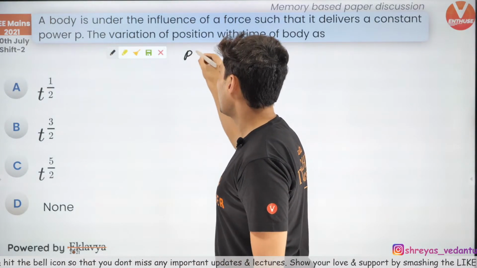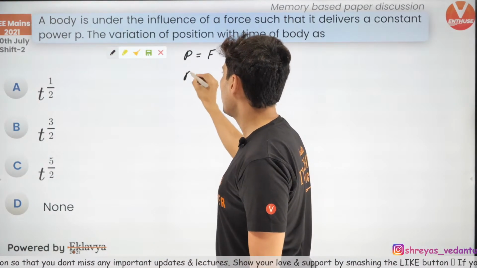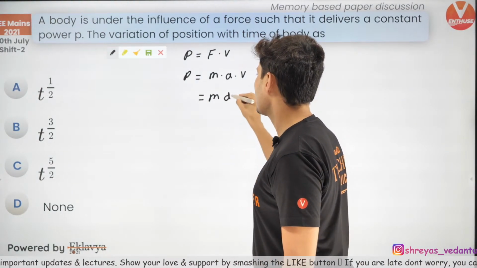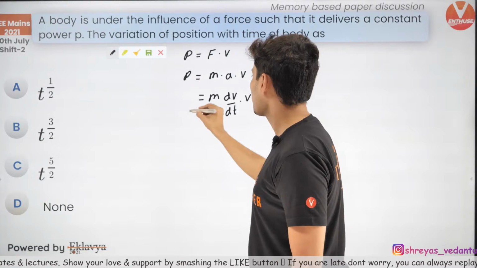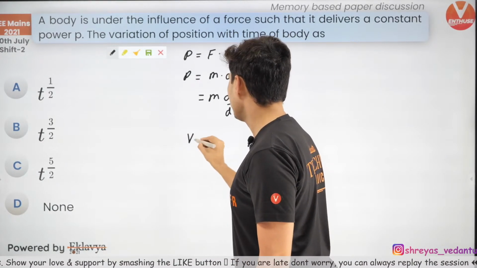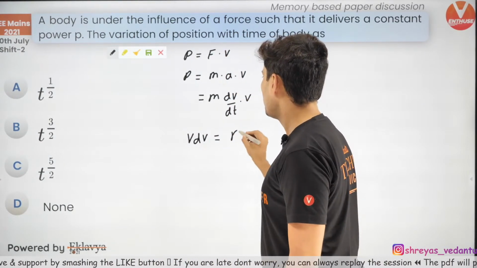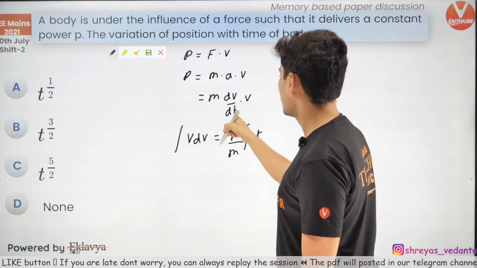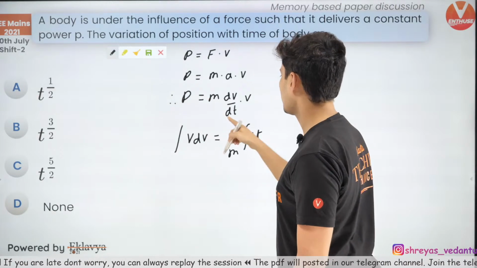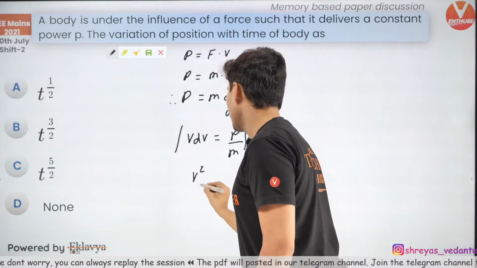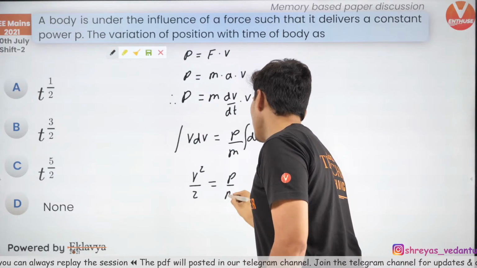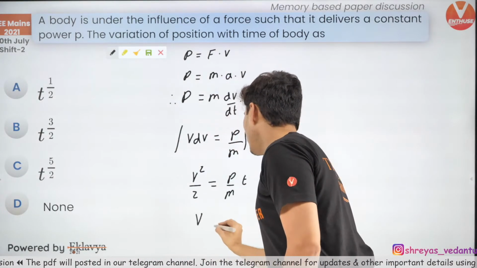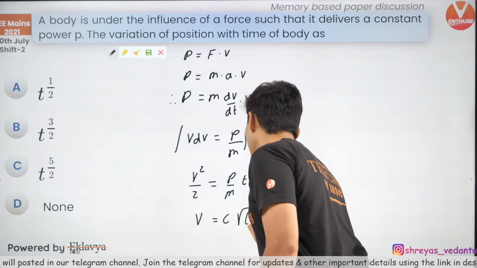So all you need to do is power is force into velocity. Power is constant. Force is mass into acceleration into velocity. Acceleration is dv by dt into v. So rearranging it, you will get v dv is equal to p by m dt. Now you need to integrate both sides. Okay, just shift dt over there and you will get this. Okay, now you will get v square by 2 is equal to p by m t. Therefore, I can just say v is some constant root t.